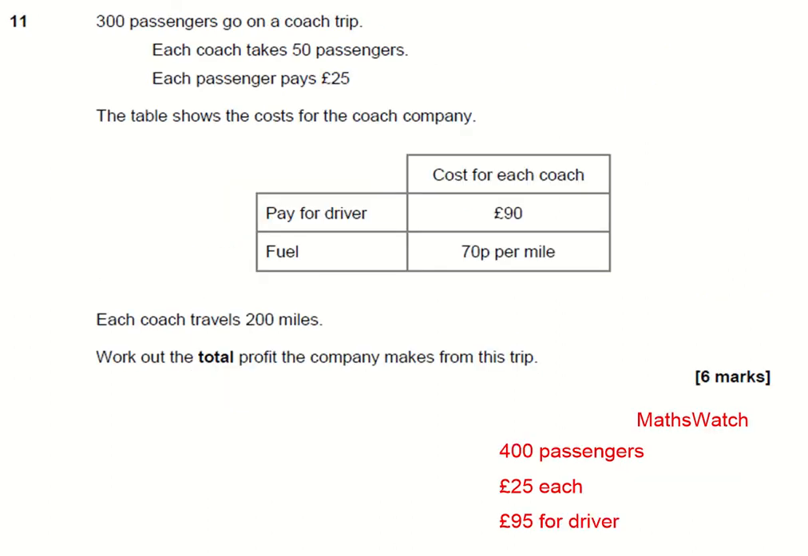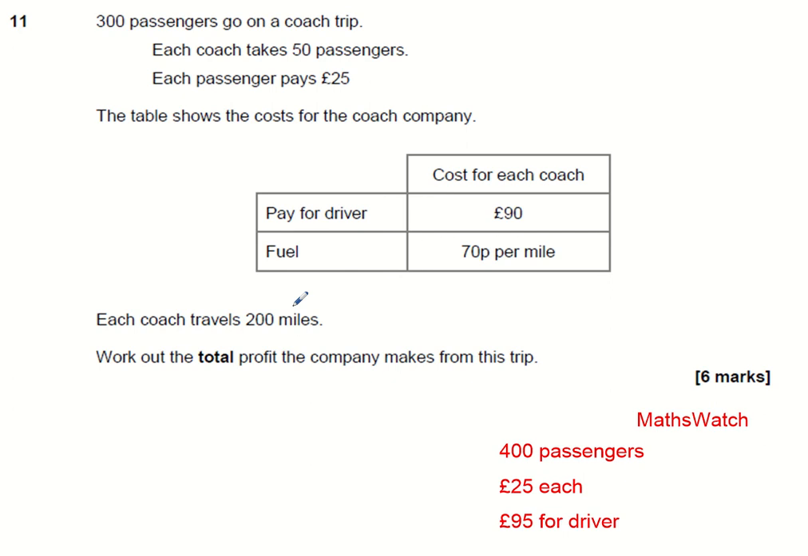Question 11. 300 passengers go on a coach trip. Each coach takes 50 passengers. Each passenger pays £25. I'll say that again. Each passenger pays £25. The table shows the cost for the coach company, and so the pay for the driver of each coach is £90, and it costs 70 pence per mile for fuel, and each coach is going to travel 200 miles. And we need to work out the total profit the company makes from this trip.